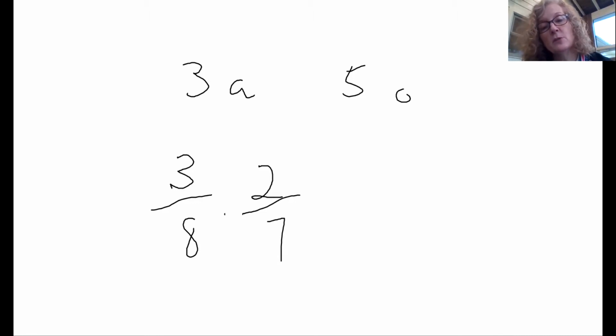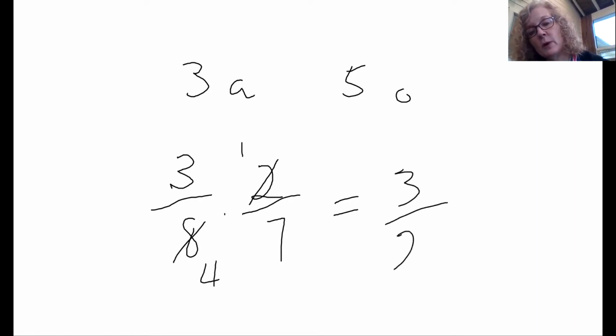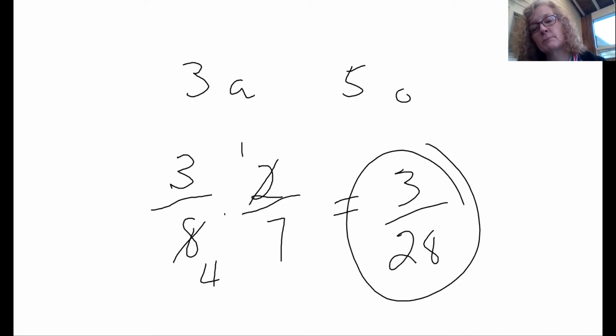So we're going to multiply those together. Now, you can multiply straight across and simplify, or you can do some simplifying right now. 2 goes into 2 once, 2 goes into 8 4 times, and if I multiply across, I get 3 out of 28. That is the probability that without replacement, I will draw 2 apples.